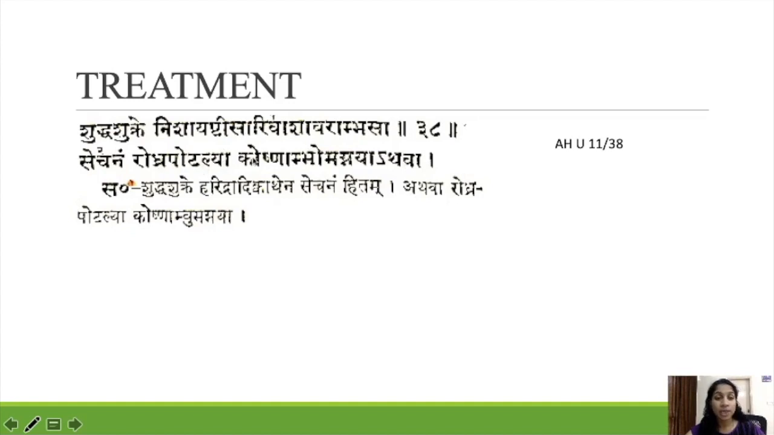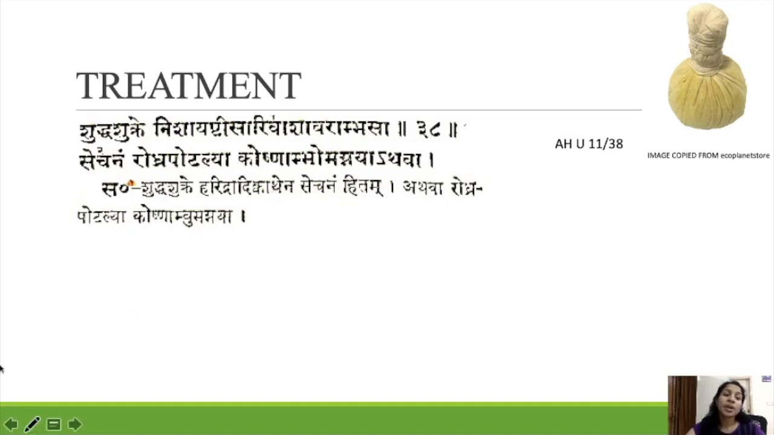Athava Rodra Podalya Koshna Ambasa, means Rodra Podali. We have to make a small podali like this. Lodra should be filled in this, and then using warm water we have to do Sega. So that is one treatment mentioned in Ashtanga Hridaya. Sejana with Kashaya prepared with Nisha, Yashti, Shariba, Shabara, or else we make a Rodra Podali, dip it in hot or warm water, and do Sega with that.